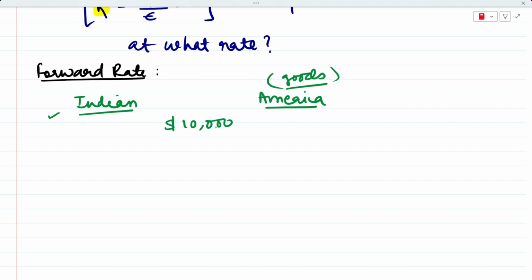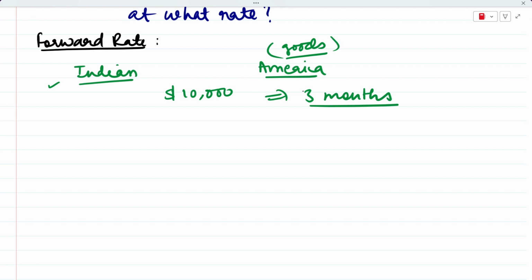All right. But you have to pay them 3 months from now. You don't have to pay them right now. You'll need to pay them after 3 months, not today. You need to pay them within 3 months. But what is your tension here? What if your rupee weakens in these 3 months, right? Your concern is that what if your rupee weakens in these next 3 months?